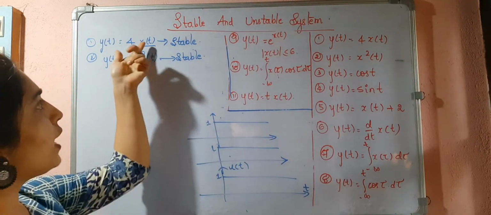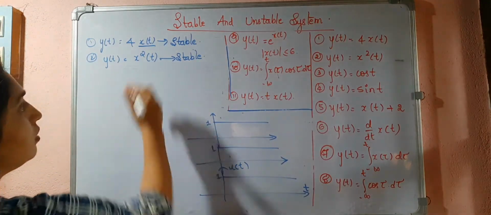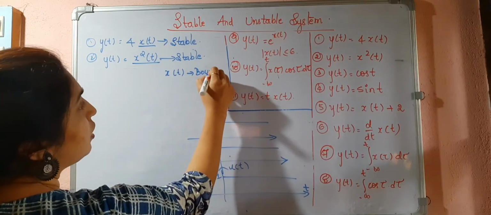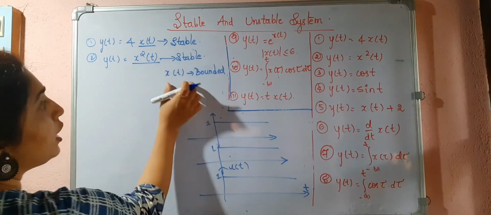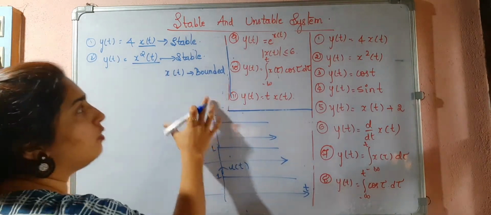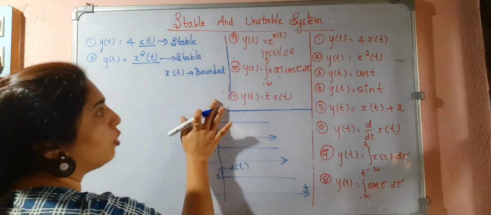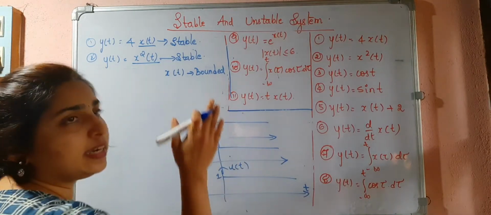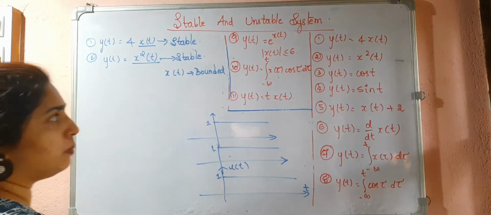So here for x of t, you have to give the bounded signals as the input. Okay, x of t is a bounded signal. What will be its response? That is, what will be the y of t when you are giving the bounded signal, whether it is giving the bounded output or whether it is giving the unbounded output. If it is bounded output for this particular bounded signal, then it is a stable system. If it is giving unbounded, then it is unstable system.